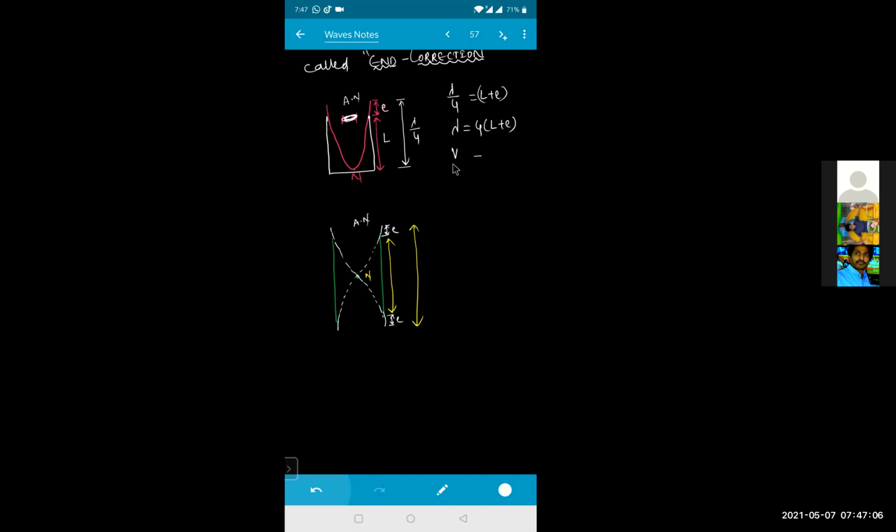Then the frequency will become how much? N is equal to V by lambda. That means the fundamental frequency will become N is equal to V by 4 into L plus the end correction. Right? If we neglect the end correction, does it come in the standard form? N is equal to V by 4L. Okay? Is it clear? Yes, sir.